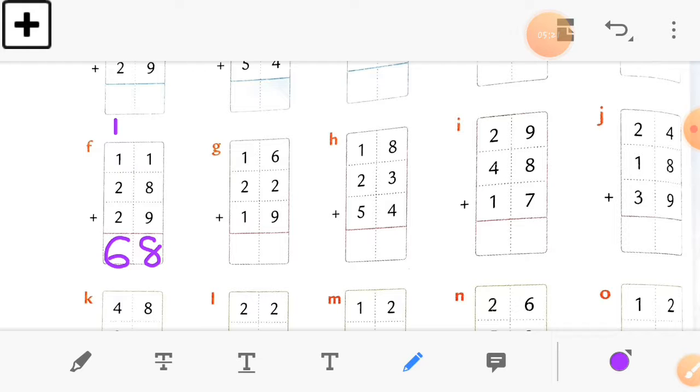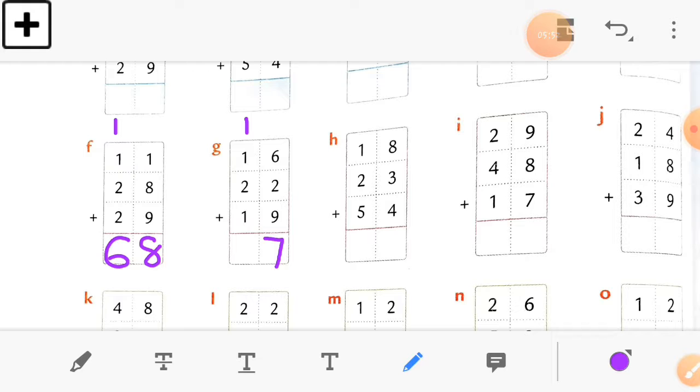Okay students. Now let's solve the next sum, which is sum number G. Okay, check the ones column. 6 plus 2 plus 9. So how much is it together? Just count it students, how much it is. Just check the ones column. 6 plus 2 plus 9 is equal to how much? So the answer is at the ones place 7, because the answer is 17 and 1 will go as a carry forwarded number.